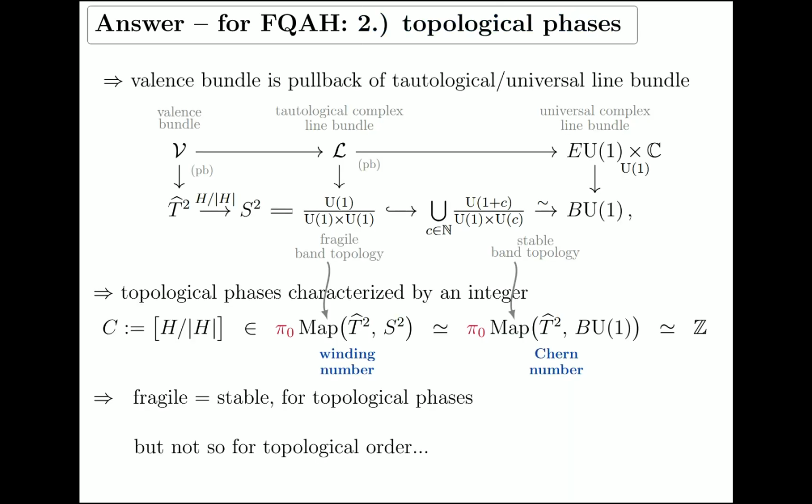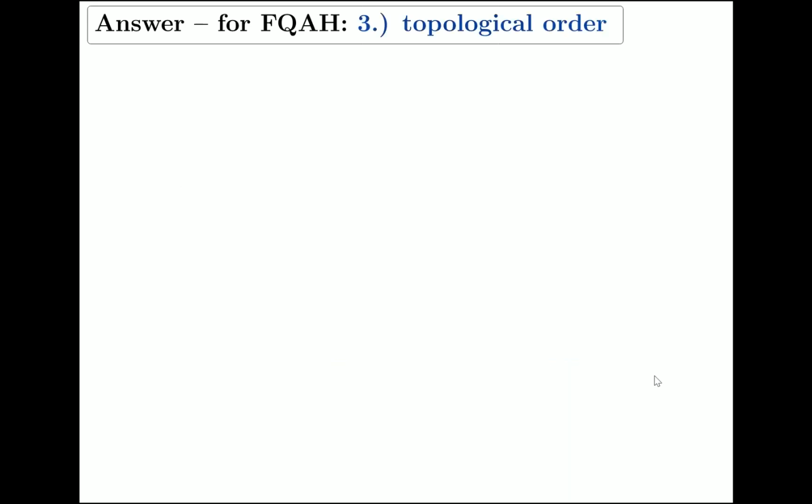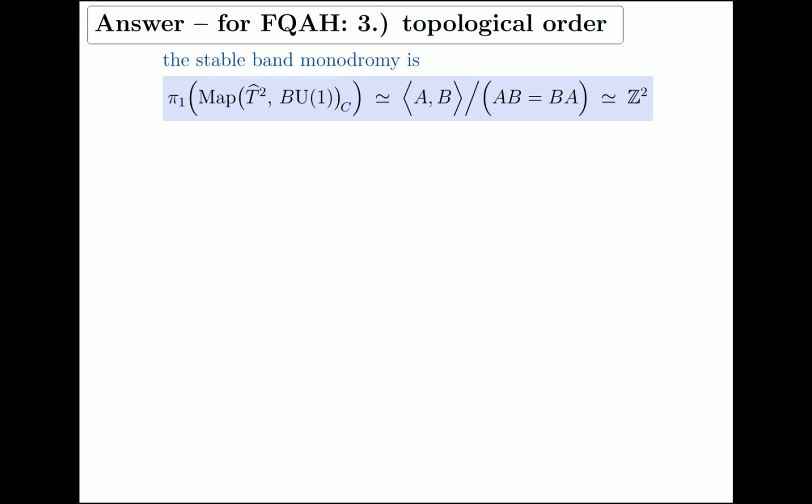What I'm saying here is sort of known, even though maybe it's never been said quite in this way. But now we're looking at something that has not received attention before. By the argument before with the quantum adiabatic theorem, we know we have to look at pi1 of the space of these maps. So if we first do it in the stable case, as you might naively think should be the right thing to do for Chern insulators, look at pi1 of maps to BU1. A simple computation shows that this is just the group of 2 copies of Z.